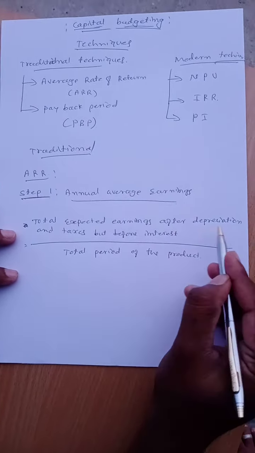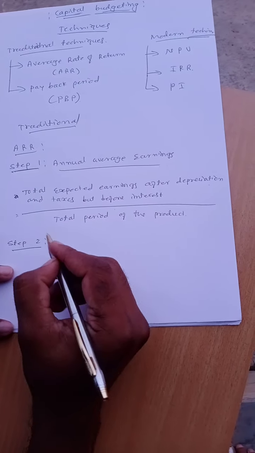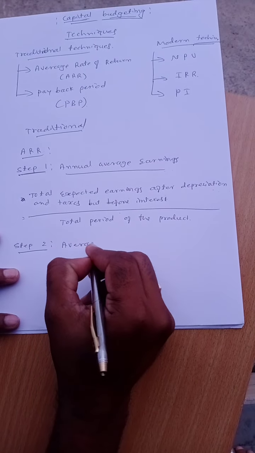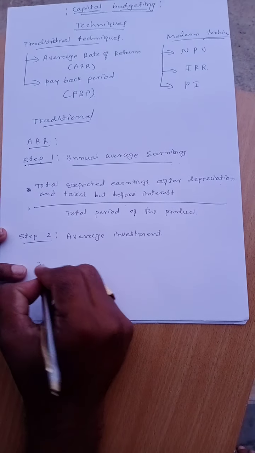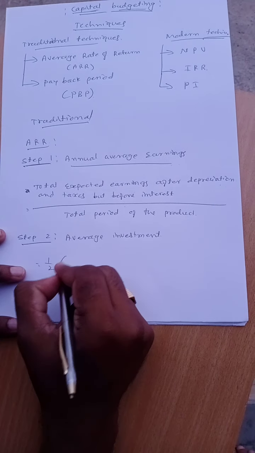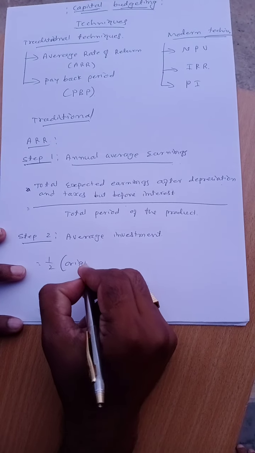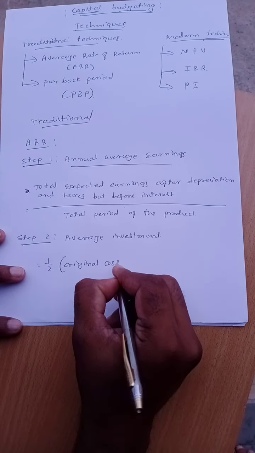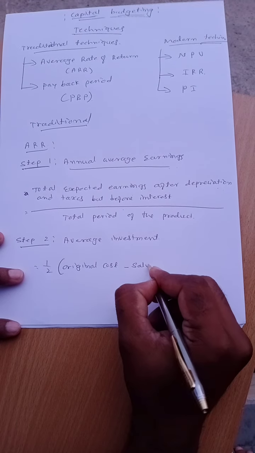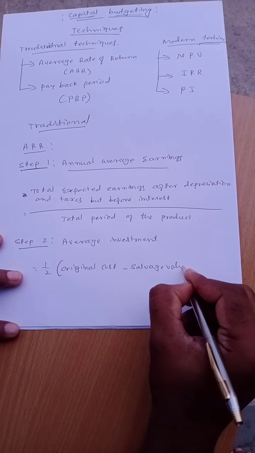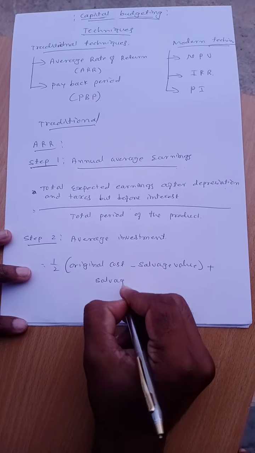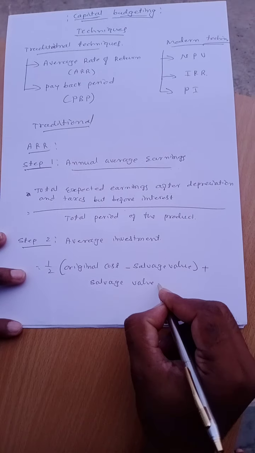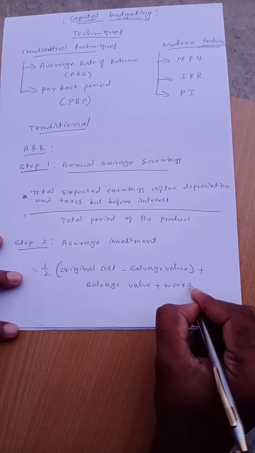Next is step 2. Under step 2, we calculate the average investment. For the average investment, we use a simple formula: half into original cost minus salvage value, plus working capital.